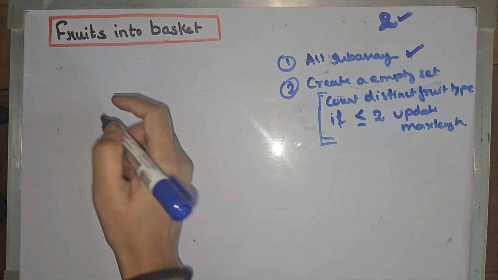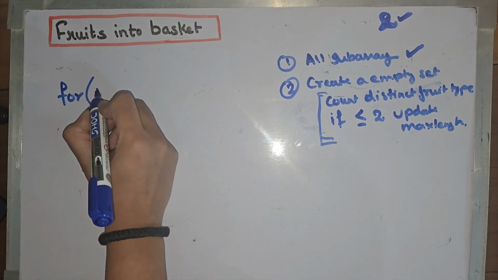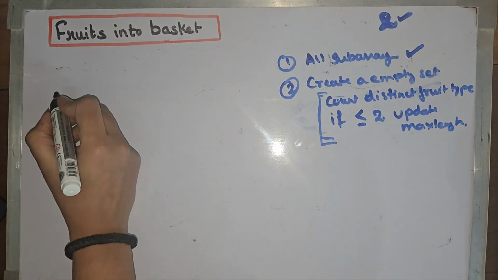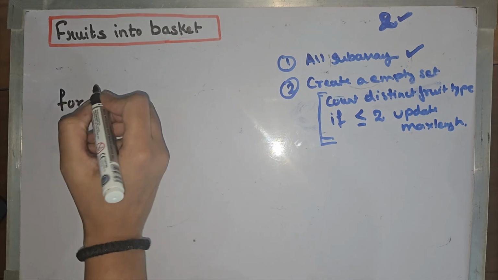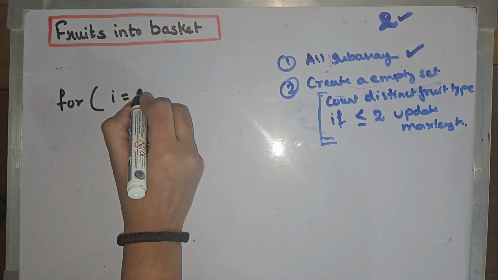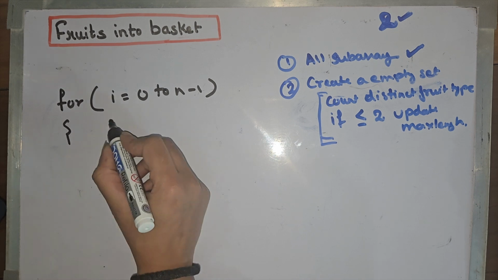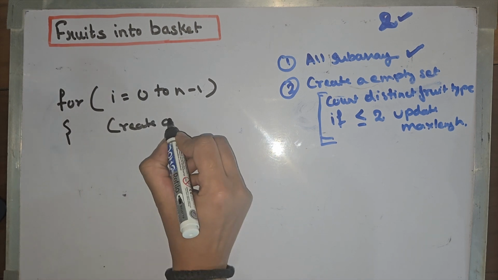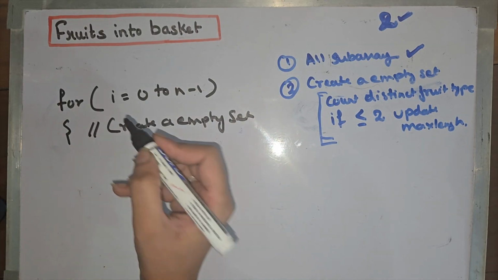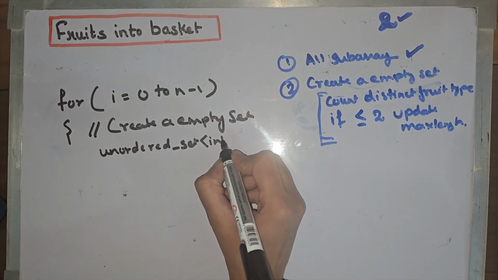So for coding this, first we need to generate all subarrays. So we know that we need a nested loop for generating all subarrays. So let's say I equal to 0 to n minus 1. And we will create a set. Create an empty set, right? So for this, we will have an unordered set of type int.